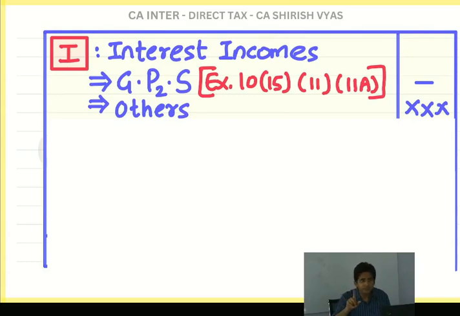But this scheme doesn't come every year in India. It came in 2015. Before that it came in 1999. Only 2 times has this scheme come in India, 1999 and 2015. So whenever in the question they give gold bonds, they will write like this, gold bonds under Gold Monetization Scheme 2015.